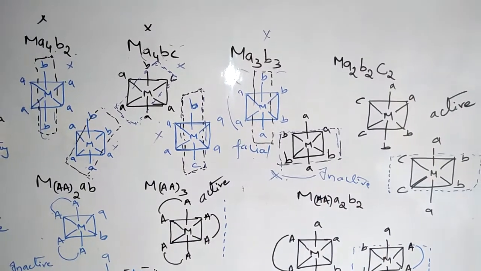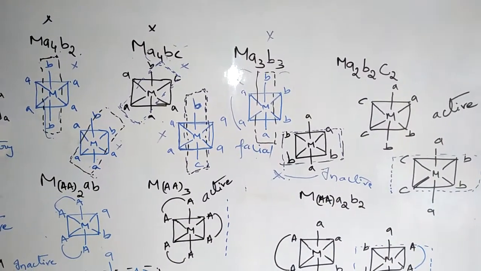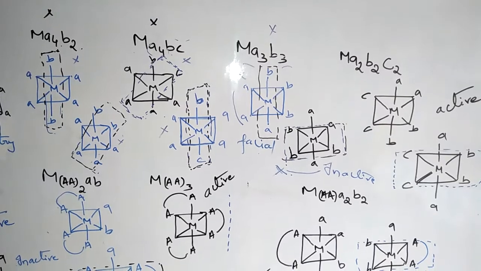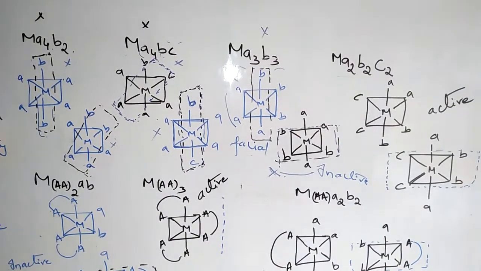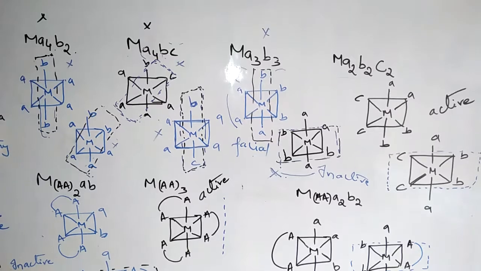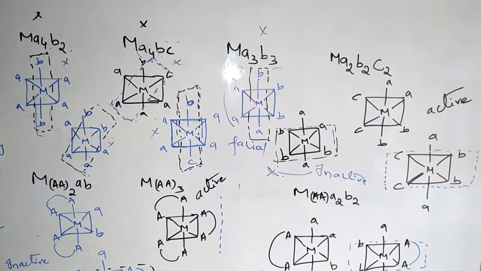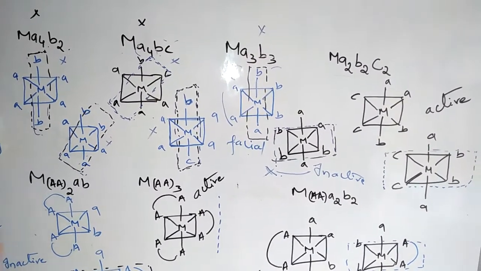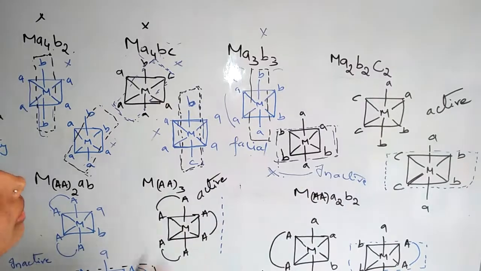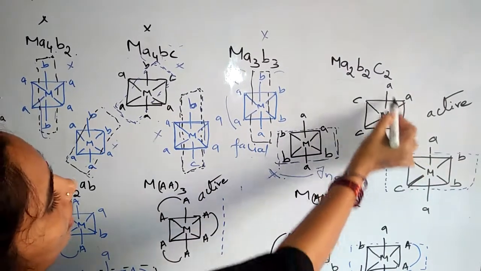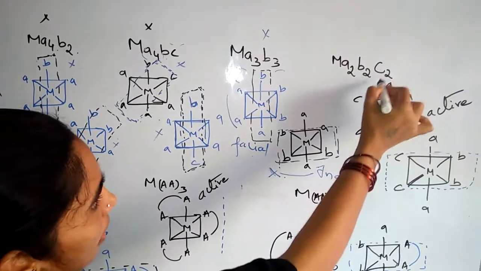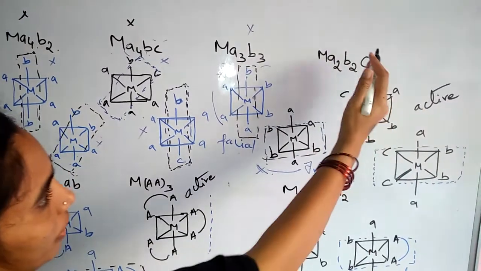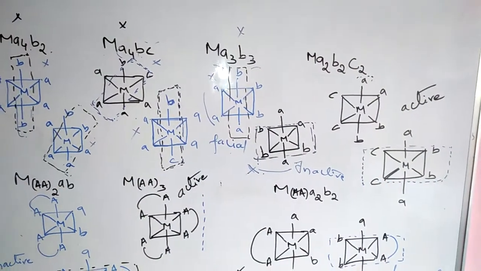Now we have to discuss Ma2b2c2 type. Here you can see, here same ligands, here same ligands, here same ligands. If we pass a plane like this, we can't divide it into two equal halves.